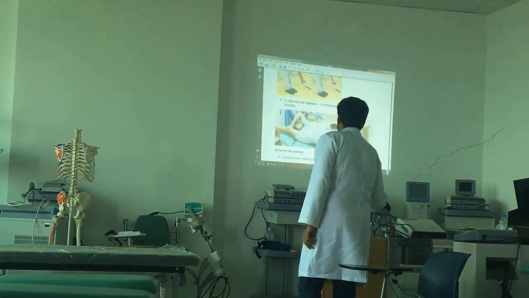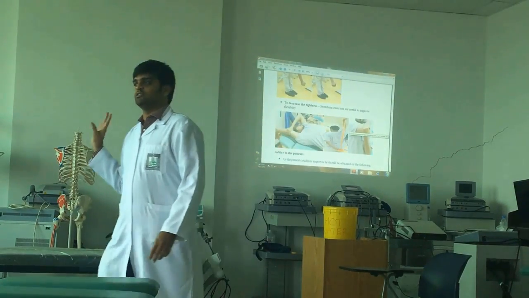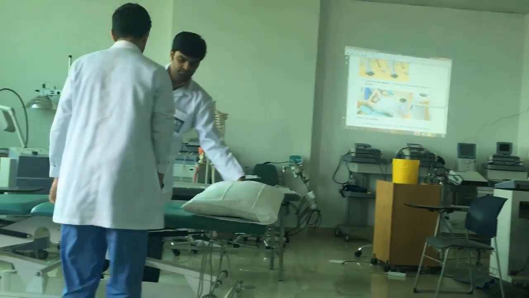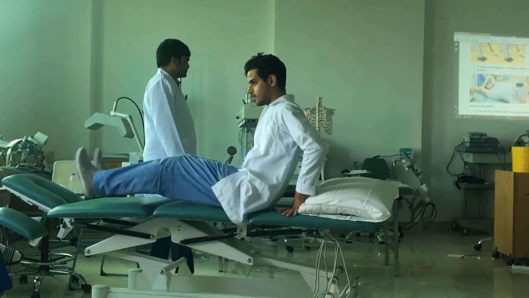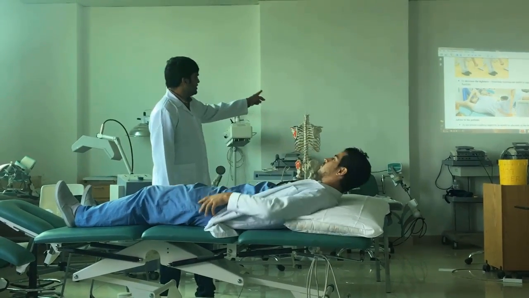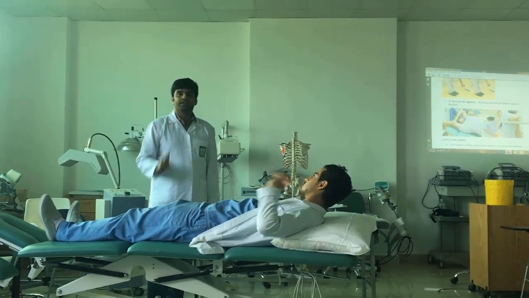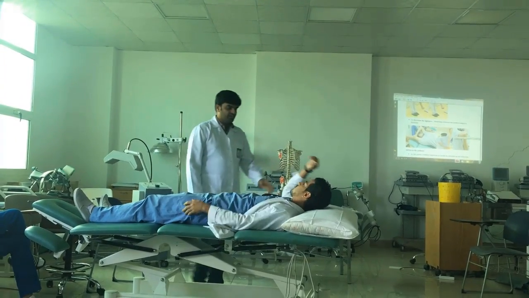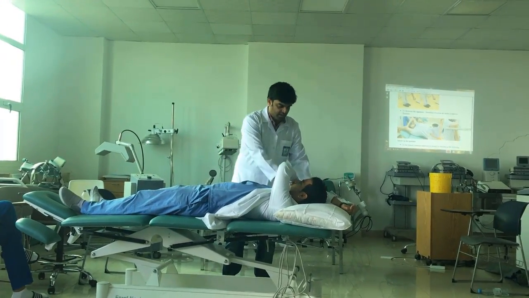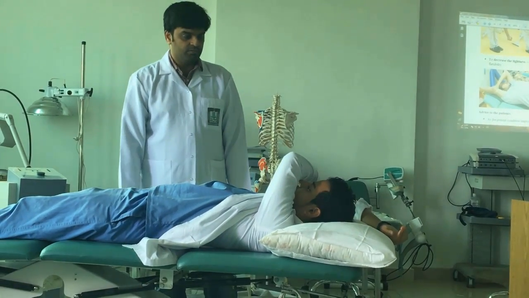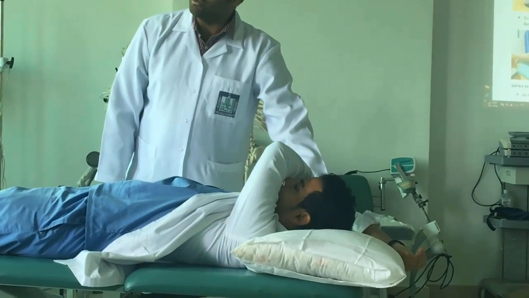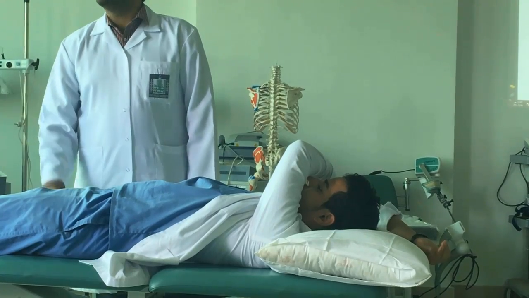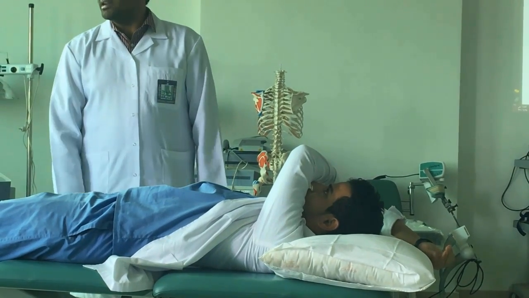And to decrease the tightness, these are the 3 stretching exercises. The first one will be, come to supine position. This is the active one, first one. You can see there are 3. Of these 3, at least tell me 1 or 2. The first one is, ask the patient to do external rotation and apply resistance here. Press it down. Or if the patient can't do it, we assist. Same like your external rotation stretch of the AC joint, but here we are asking the patient to do it actively.